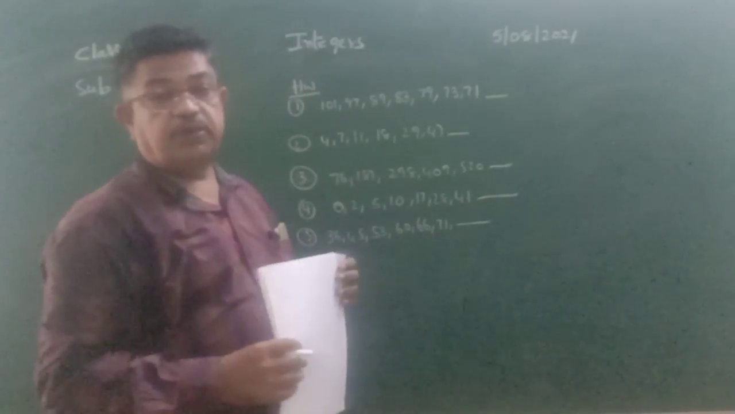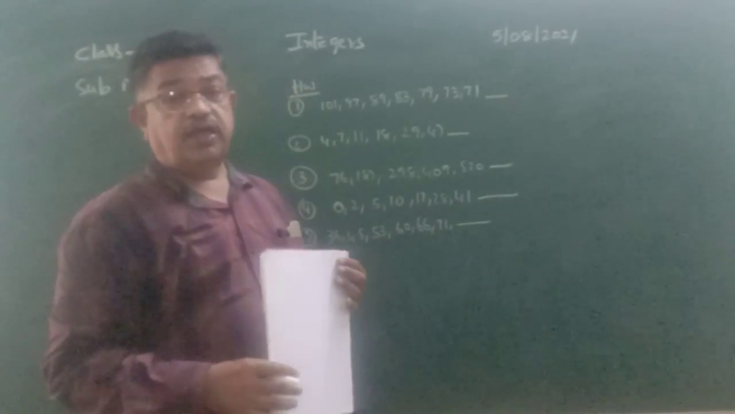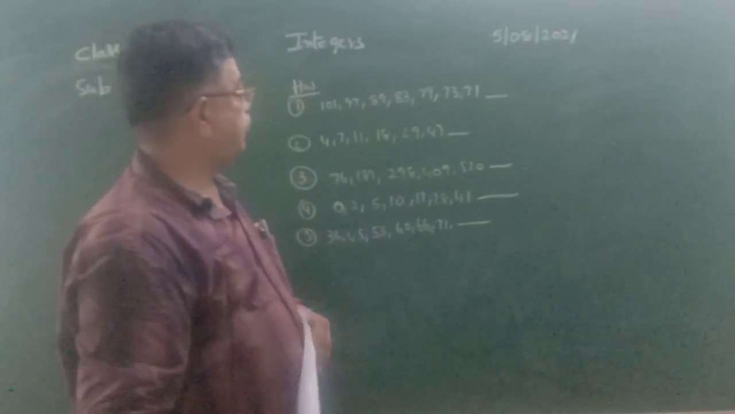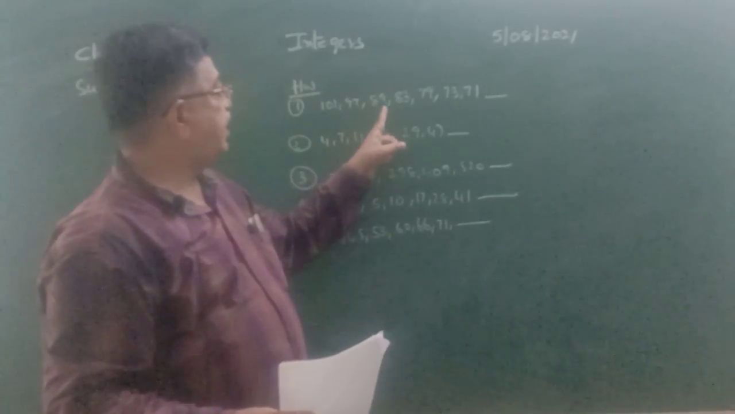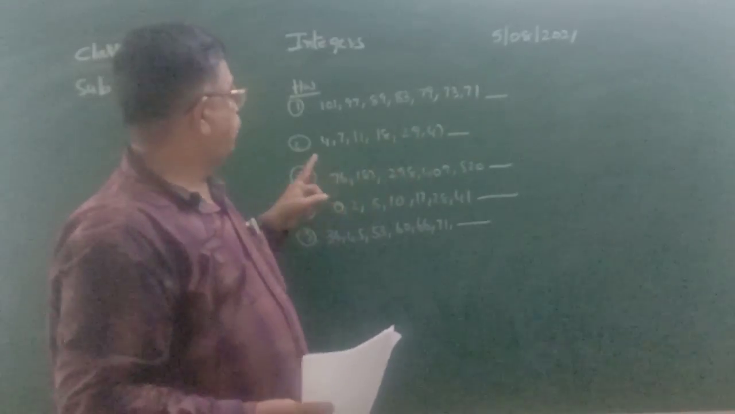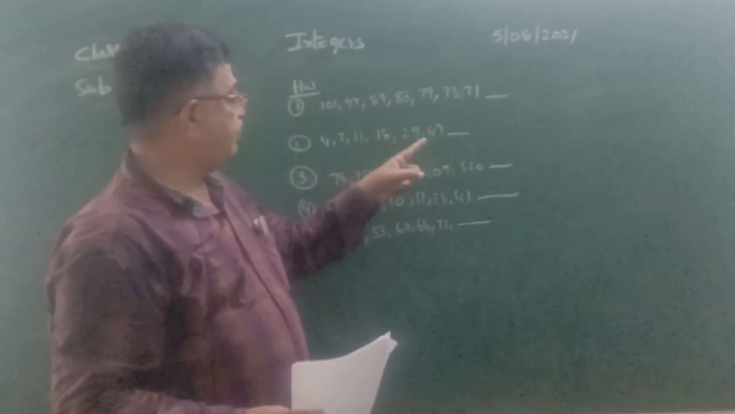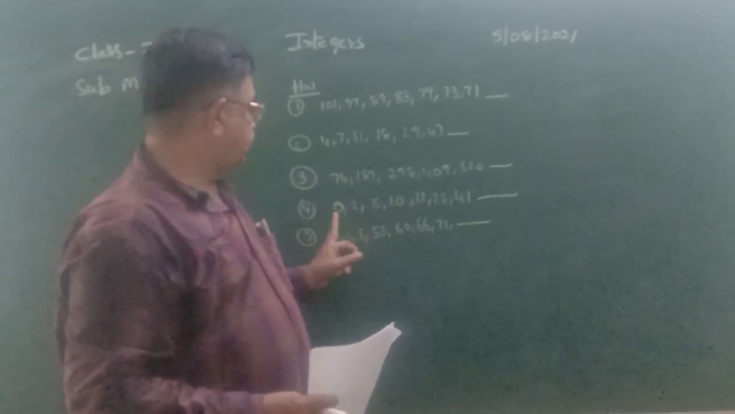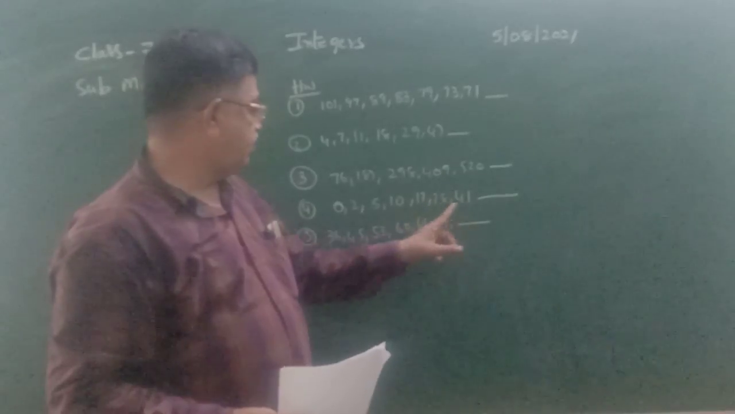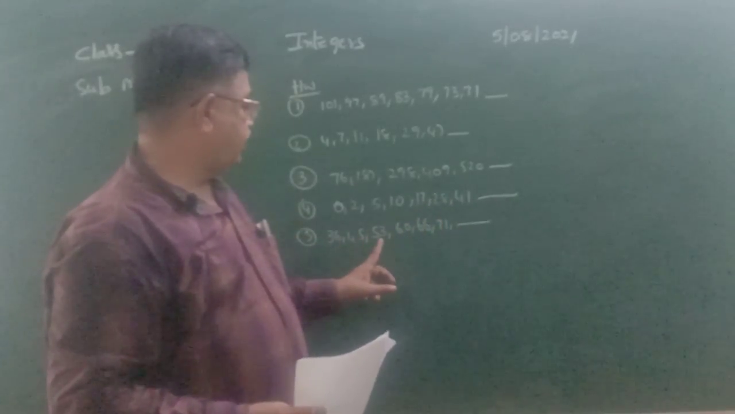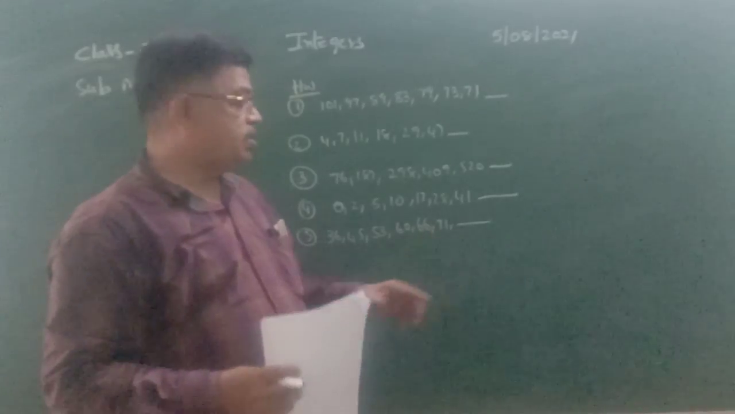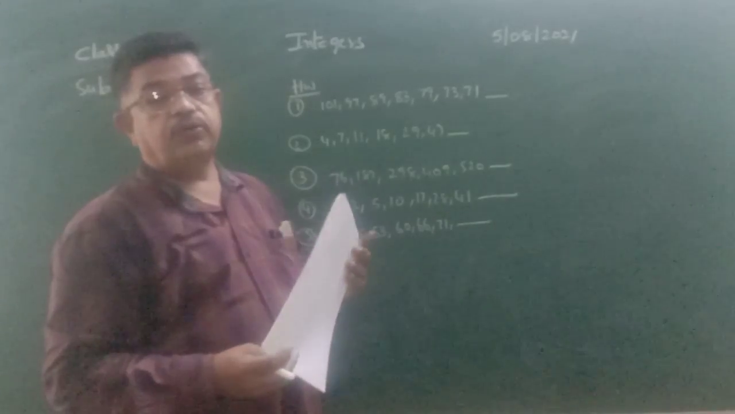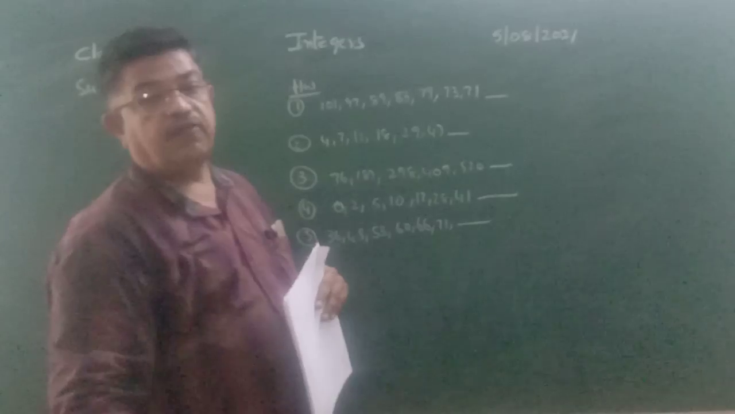So different series of numbers are given. Observe in which order they are increasing or decreasing and find accordingly what is the next number. So this is your homework. Note down 101, 97, 89, 83, 79, 73, 71. 4, 7, 11, 18, 29, 47. Next one, 76, 187, 298, 409, 520. 0, 2, 5, 10, 17, 28, 41. And the fifth one, 36, 45, 53, 60, 66, 71 and so on. So we want to find the next number of the series according to addition series or prime number series or Fibonacci series.